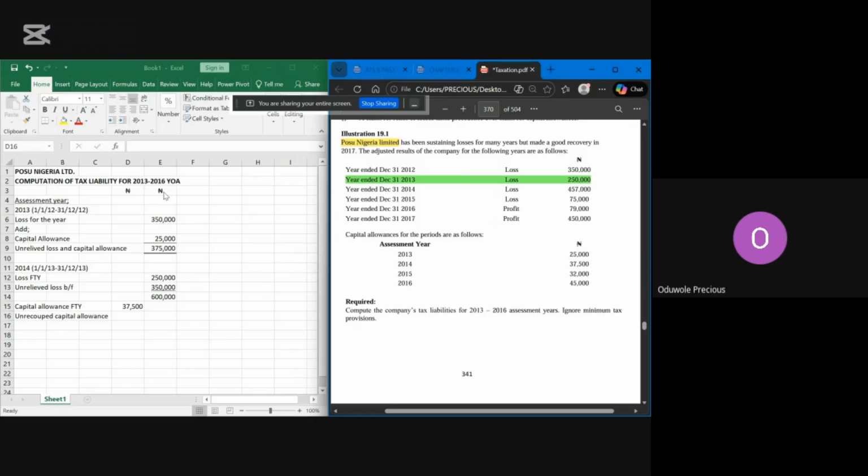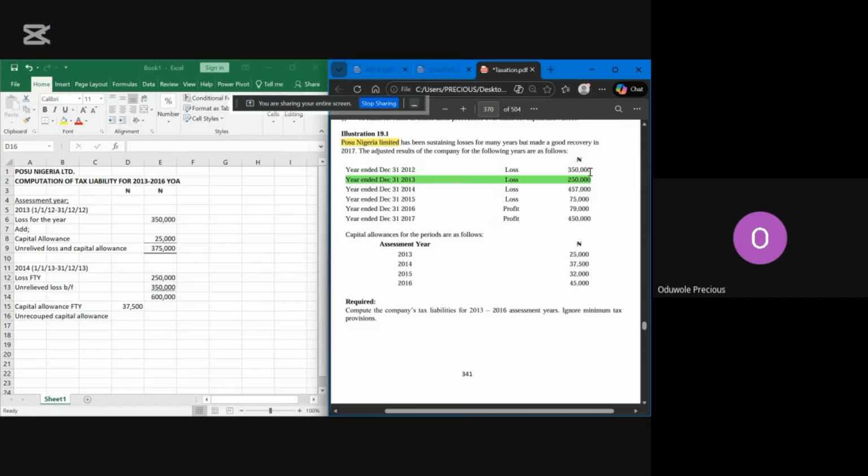So we are starting from 2013 year of assessment. So in 2013 year of assessment, the financial statement we are using is the one for previous year, which is 2012. So you are using from 1st of January to 31st December of last year, which is this first record, year ended 31st December 2012.